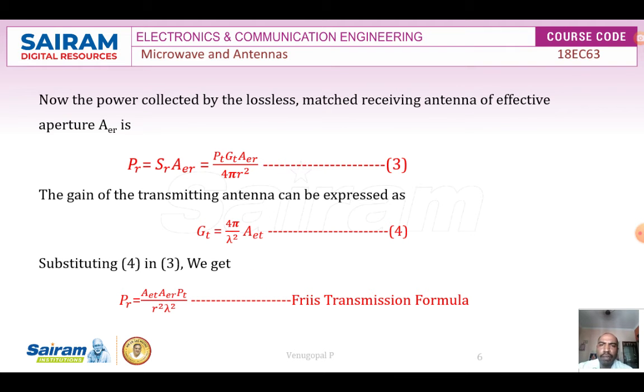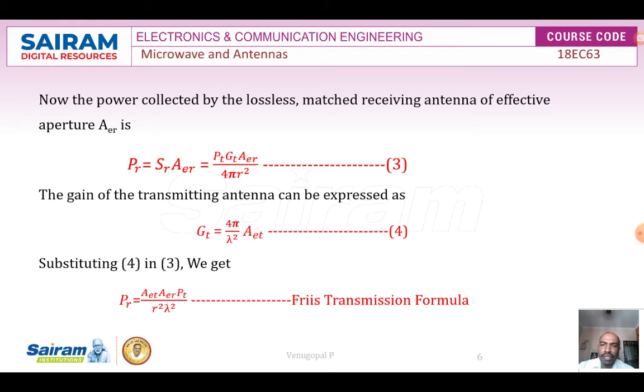Now the power collected by the lossless receiving antenna of effective aperture AER is given by PR is equal to SR into AER is equal to PT GT into AER by 4 pi r square. Call it equation number 3. And next, the gain of the transmitting antenna can be expressed as GT is equal to 4 pi by lambda square into AET. So this is the relationship between the effective aperture and the gain of the antenna.